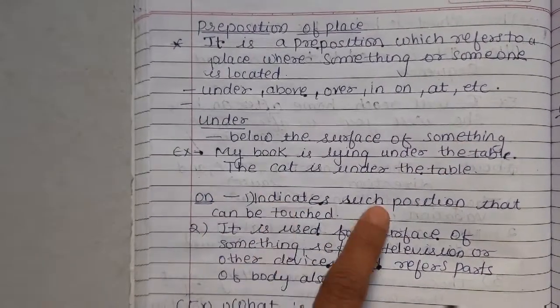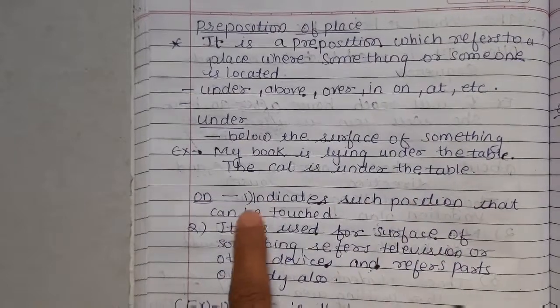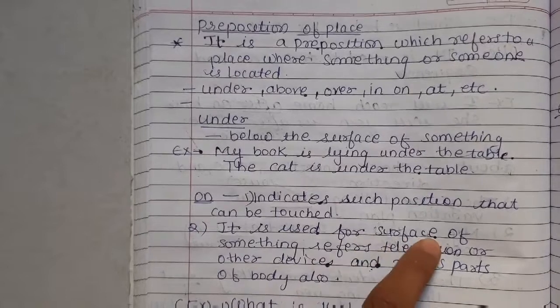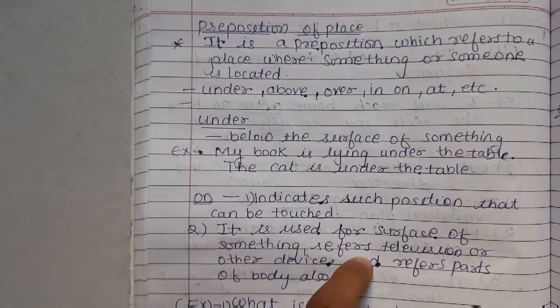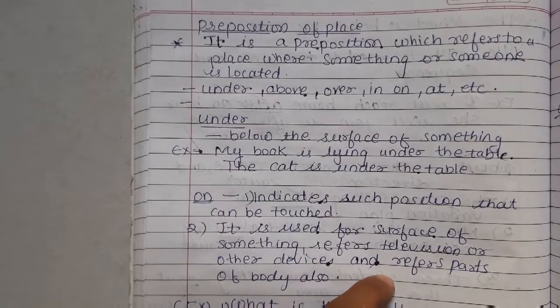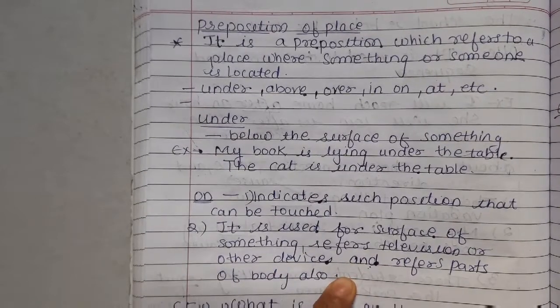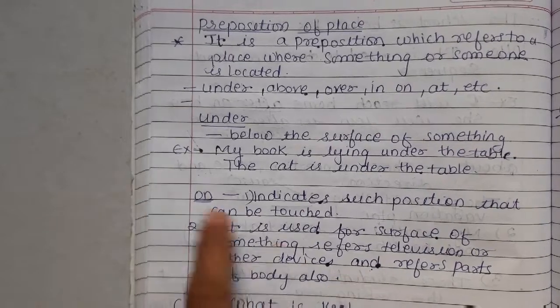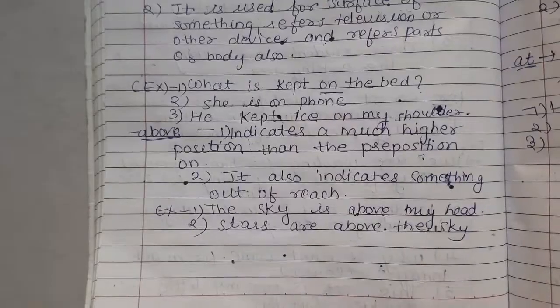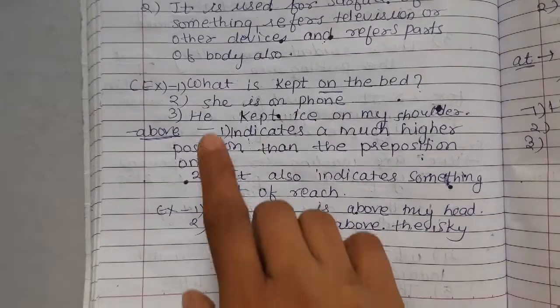On indicates such a position that can be touched. It is used for a specific thing, like television, any device, or any parts of the body. Now we will see the example.